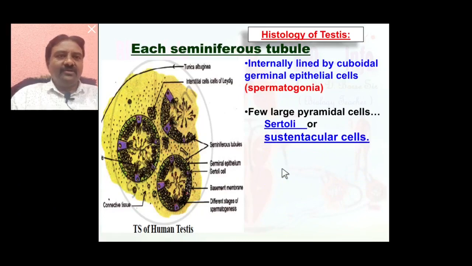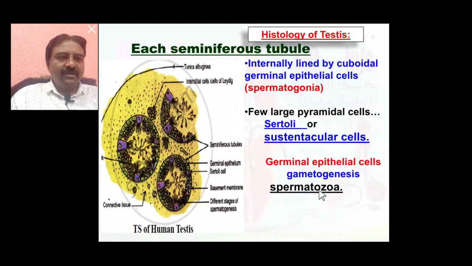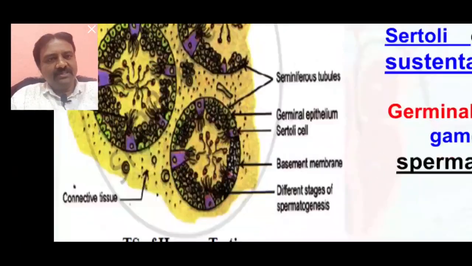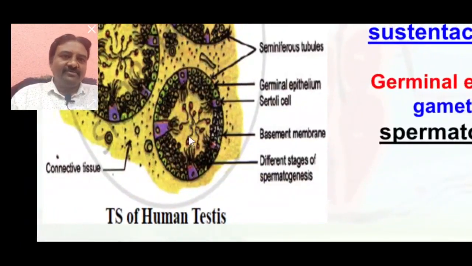So inside the seminiferous tubule we see spermatogonia, that is germinal epithelium cells, and Sertoli cells, the sustentacular cells. Germinal epithelium cells undergo gametogenesis to form spermatozoa. Spermatozoa are produced from germinal epithelium cells by the process of gametogenesis. Seen here are the spermatozoa.